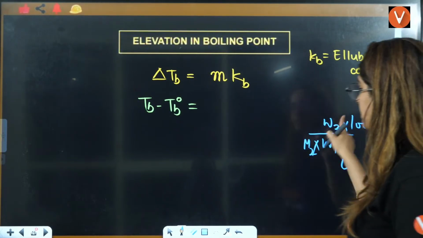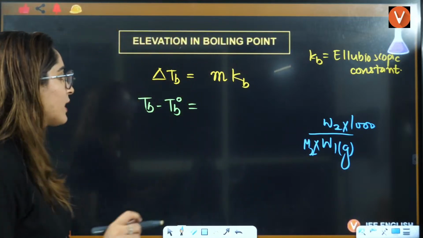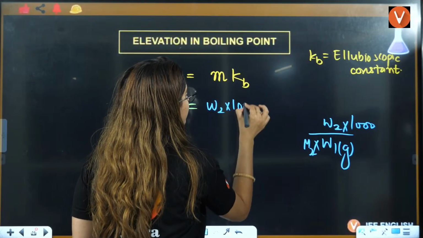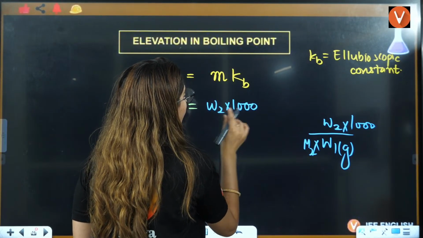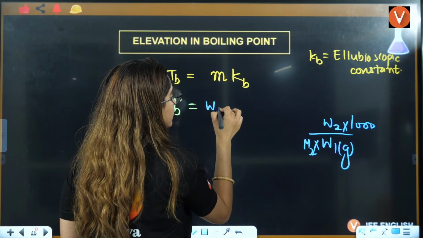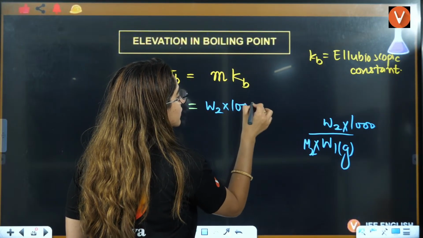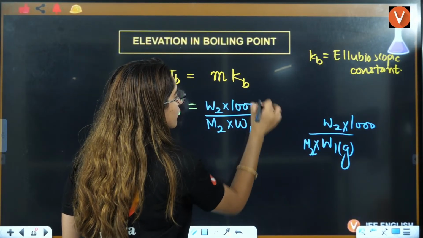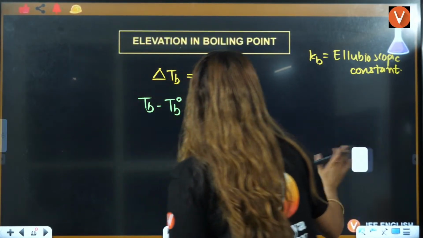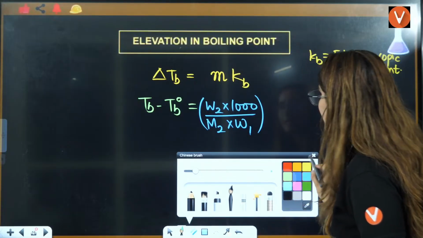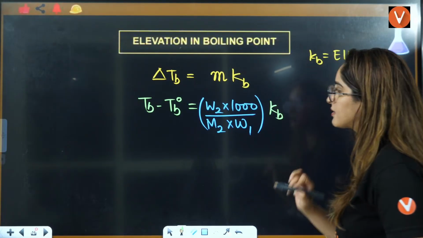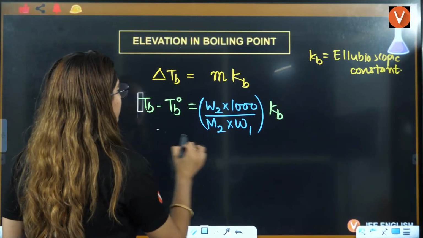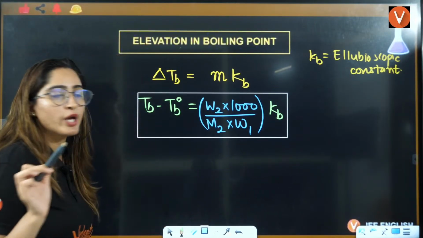So can I just write the full formula here, right? I'll just substitute the formula here. W2 multiplied by 1000, I'm keeping in mind that W1 also is in grams. So this is M2, multiplied by W1. That is your answer for molality. This is multiplied by Kb here. This is the formula of elevation in boiling point that we are going to use.